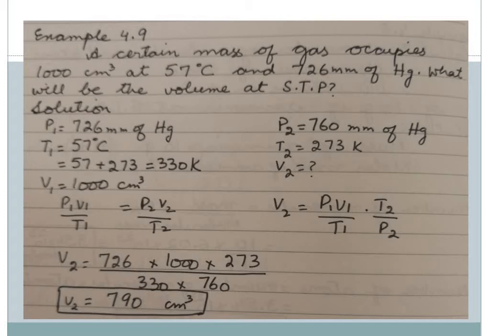And T2, we know that the standard temperature is 273 Kelvin. V1 is given as 1000 centimeter cube. V2 we have to calculate. So using this equation, P1 V1 by T1 is equal to P2 V2 by T2, we have to calculate V2. So the equation becomes P1 V1 by T1 into T2 by P2, and the answer comes as 790 centimeter cube.